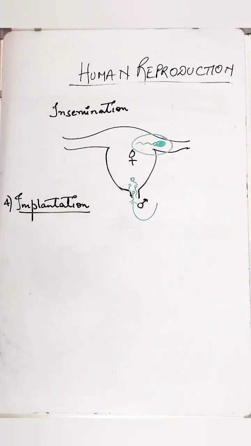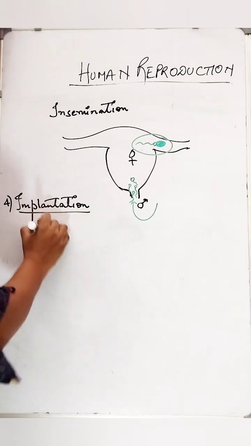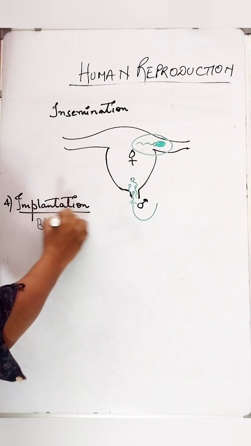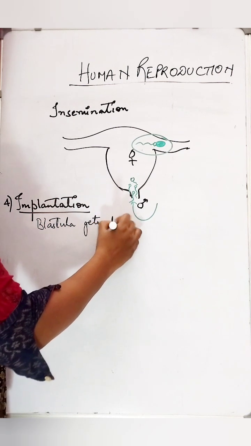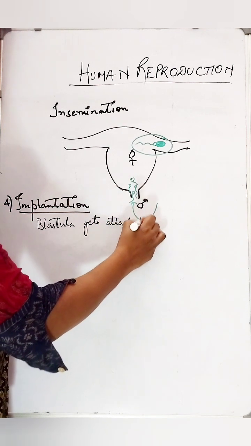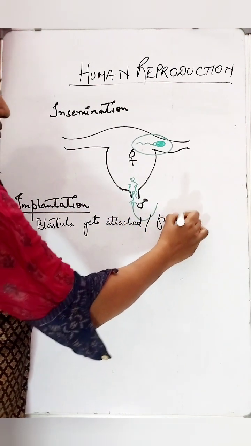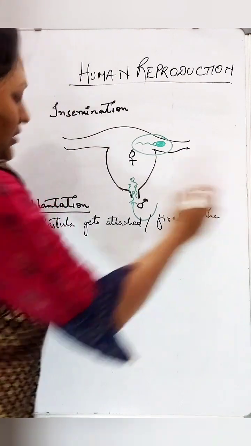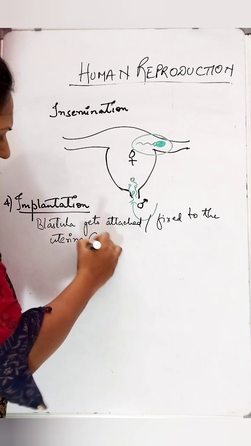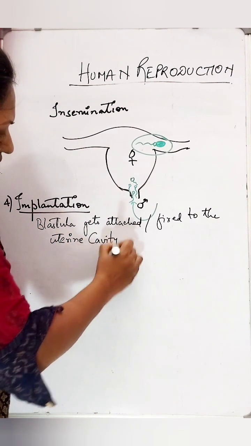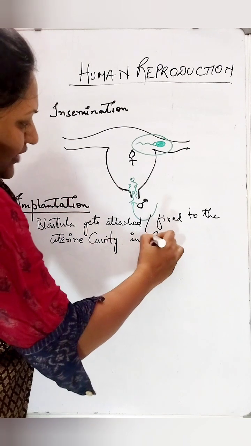Implantation is the process wherein the blastocyst or the blastula gets attached or fixed to the uterine cavity, in endometrium.